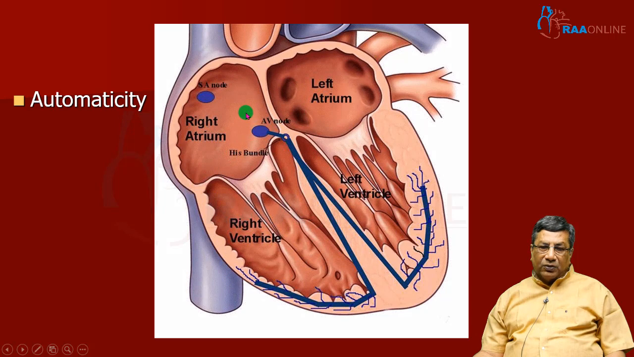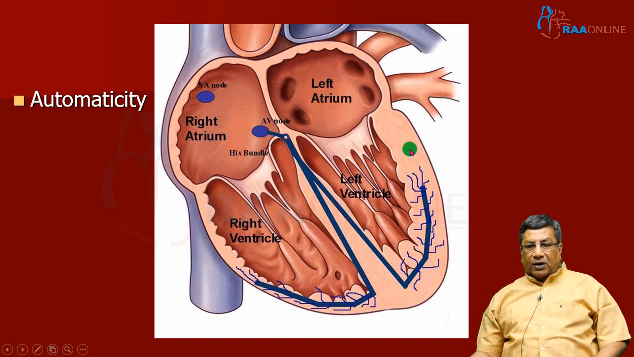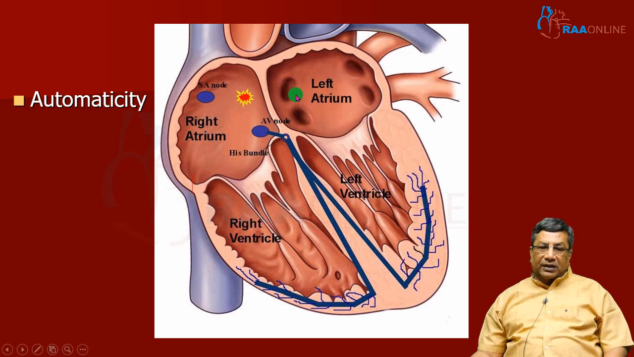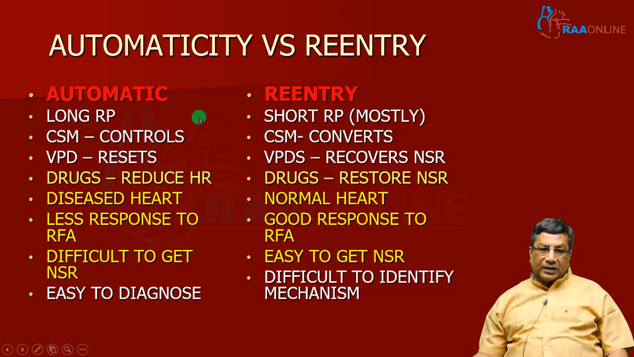Whereas tachycardias can also be due to abnormal firing of a single automatic or ectopic focus, either in the atrium, the junction, or the ventricle, rapidly firing. This is called automatic tachycardia. Most often these automatic tachycardias occur in diseased hearts. The majority of the time, reentry arrhythmias are in normal hearts. Automatic tachycardias will have a long RP interval. I will tell you about the RP interval. The reentry tachycardias will have short RP intervals.